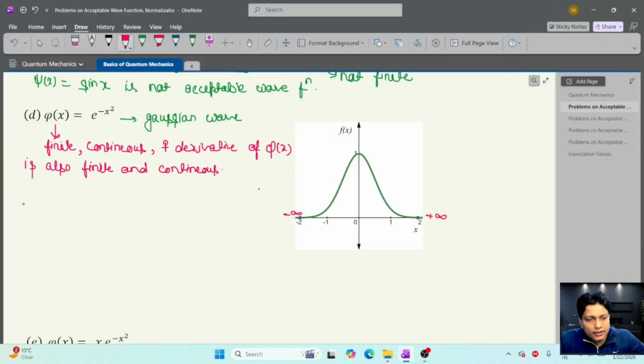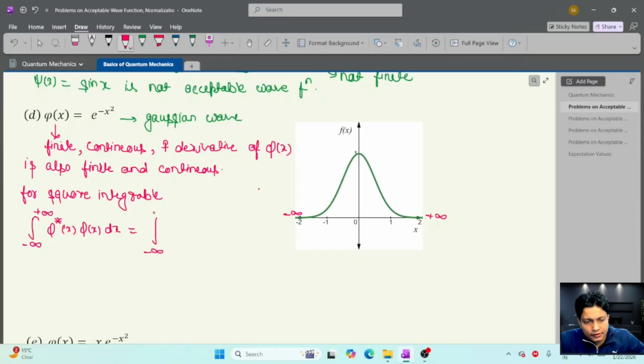Now let's check the square integrable condition. For square integrable, this wave function must follow this condition: the integral from minus infinity to plus infinity of phi star x phi x dx. Let's try to solve this.